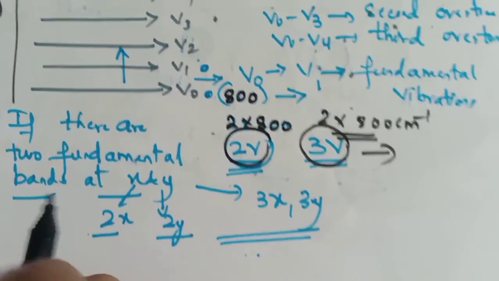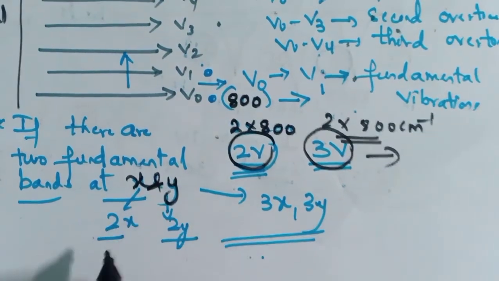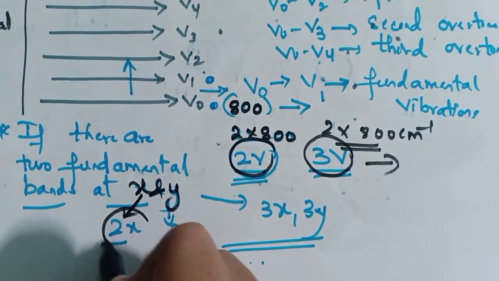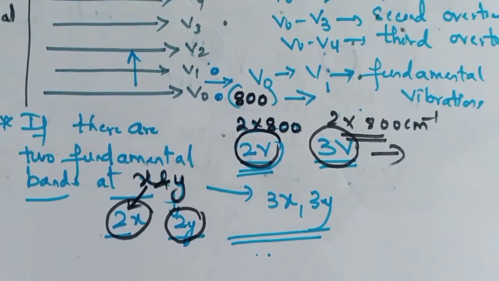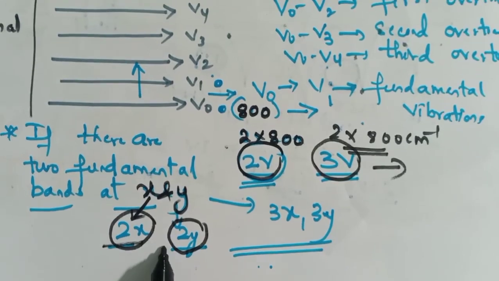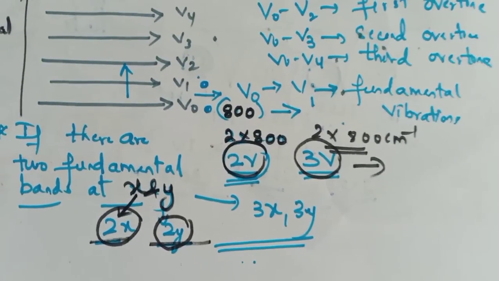If there are two fundamental bands at X and Y, then the overtones are 2X and 2Y. That is, the first overtones are 2X and 2Y. This is about the overtones. They always pass through the fundamental band.